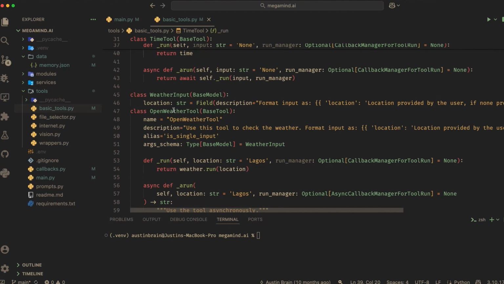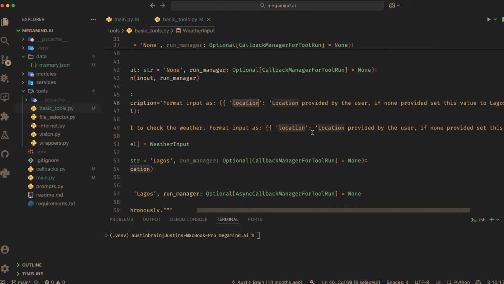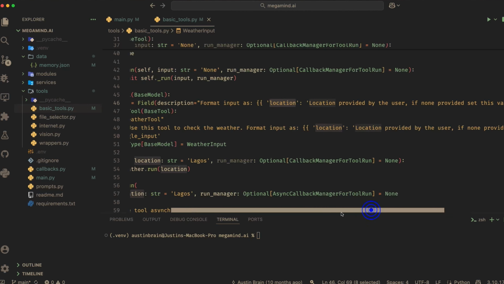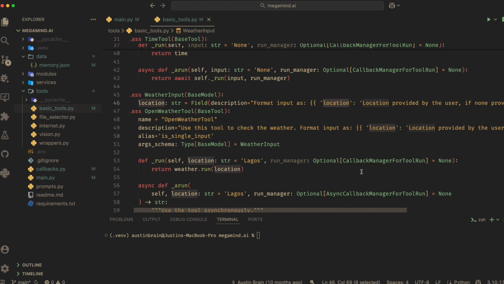Now in the argument schema, we have this variable here, location, and we described it exactly as we wanted. Format input as this location, and then we provided some further instructions like location provided by the user. That is, if I give it any location, like what is the weather like in New York, or what is the weather like in New Jersey, or what is the weather like in Lagos, it should check that particular location. But if none is provided, set this value to Lagos, basically. That's the default. So it would adhere to this instruction if the model is really good. And since we are using Gemini, this shouldn't be a problem.